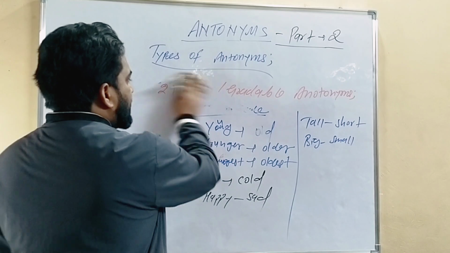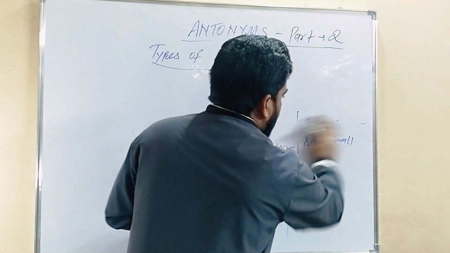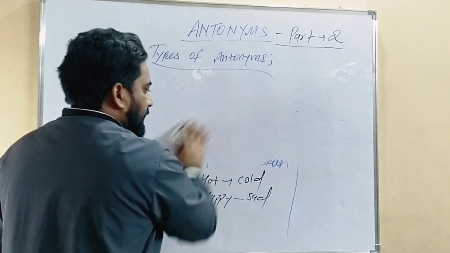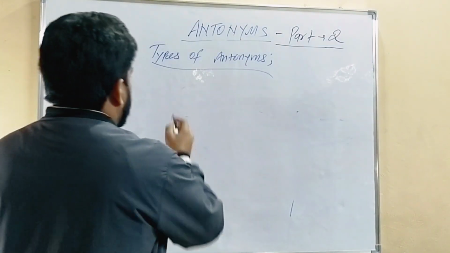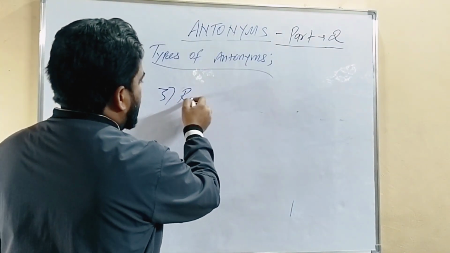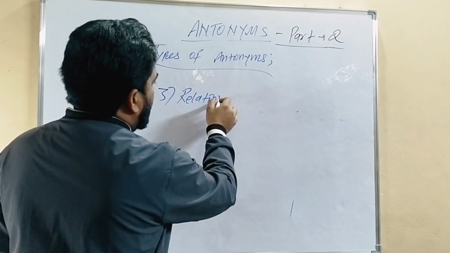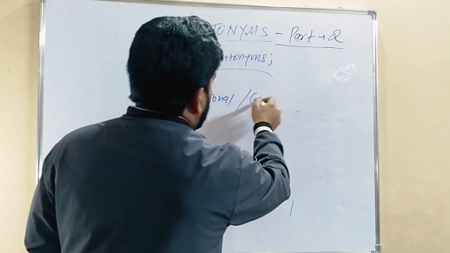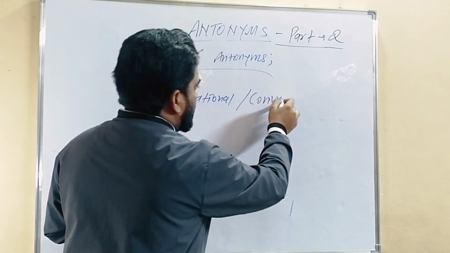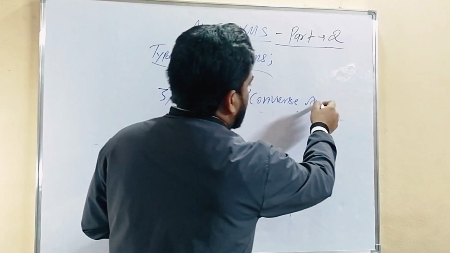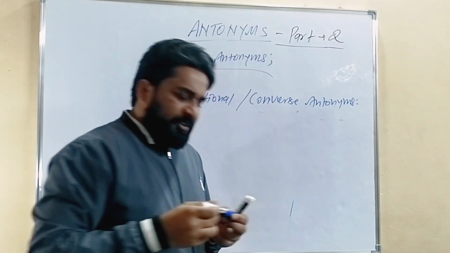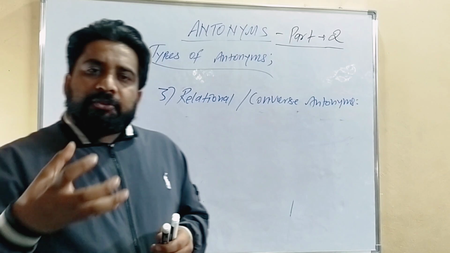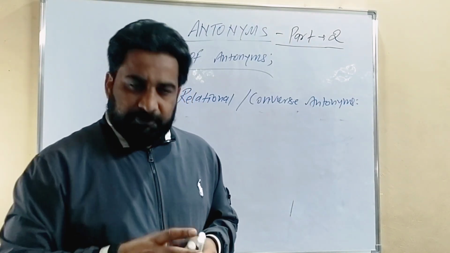Now come to the third type of antonymy, that is called relational, or you can say converse antonymy. Number 3 is relational, or converse, antonyms. Relational means showing some relation between the words.